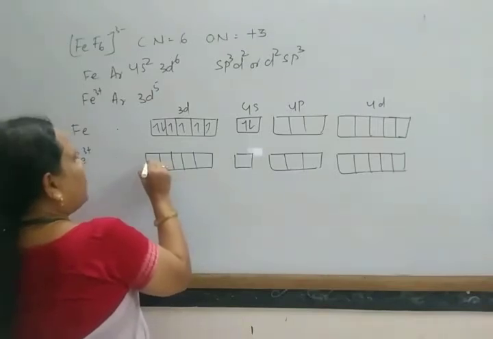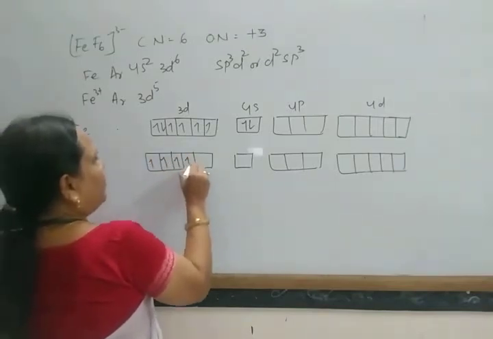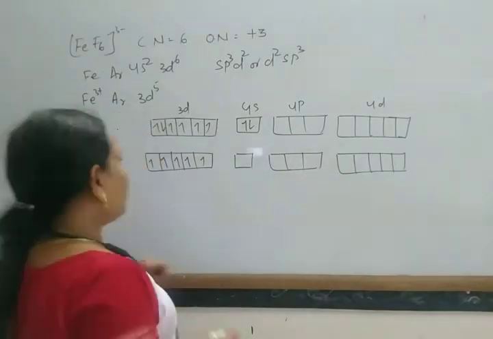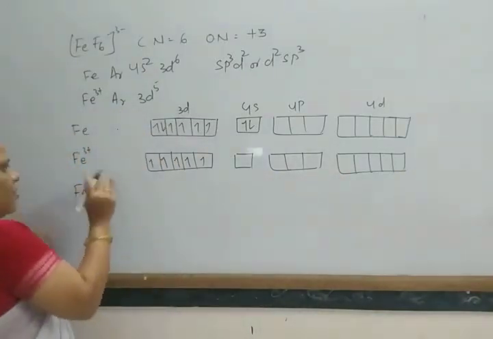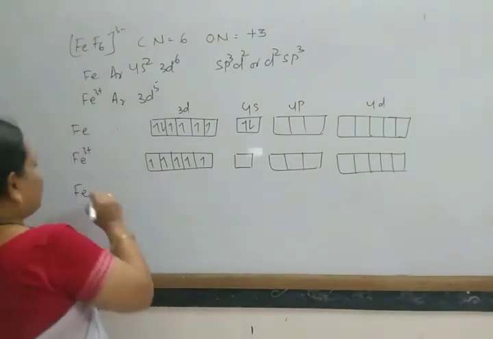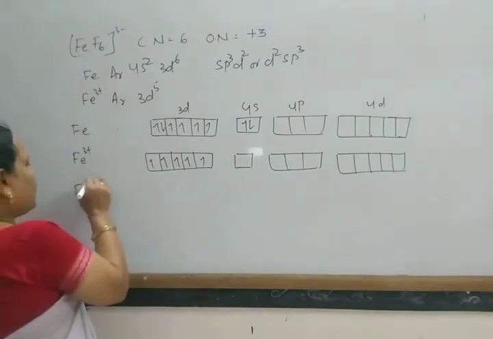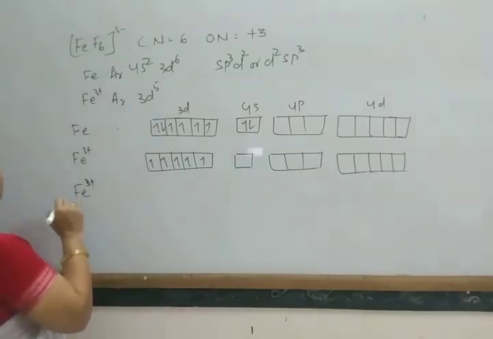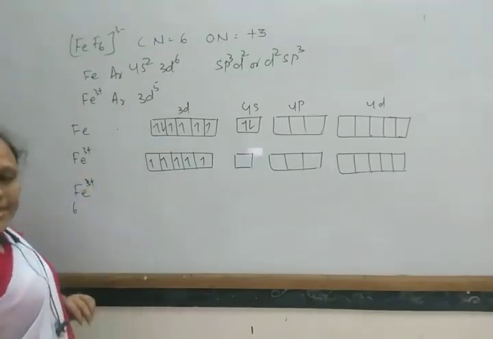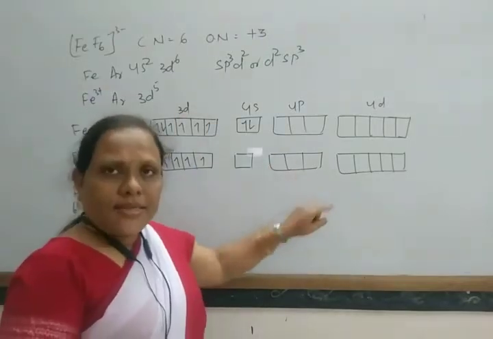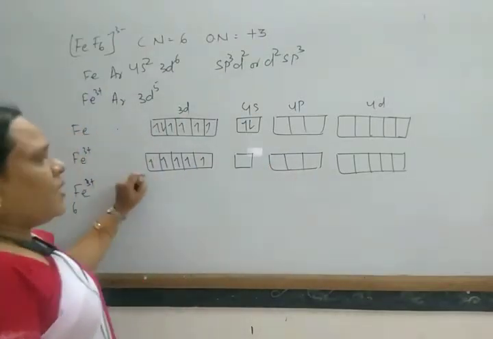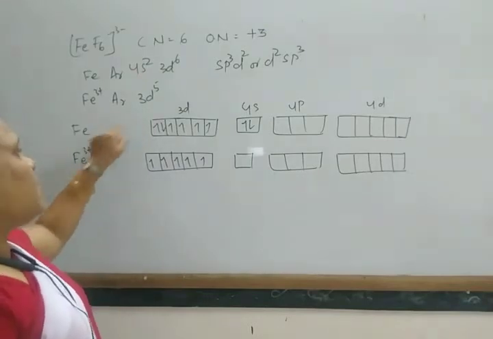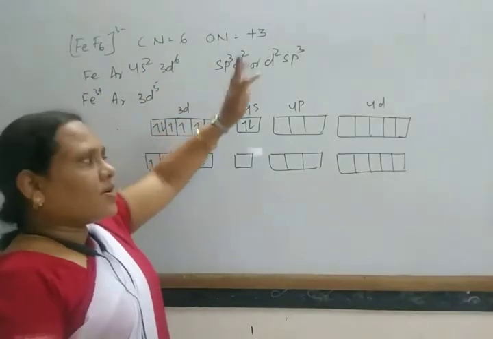Okay, so 1, 2, 3, 4, 5. Only 3d5. No electrons in 4s, 4p and 4d. And when the ligand approaches Fe3+ and 6, when the ligand approaches, it undergoes hybridization. But experimentally it is found that it has octahedral shape.